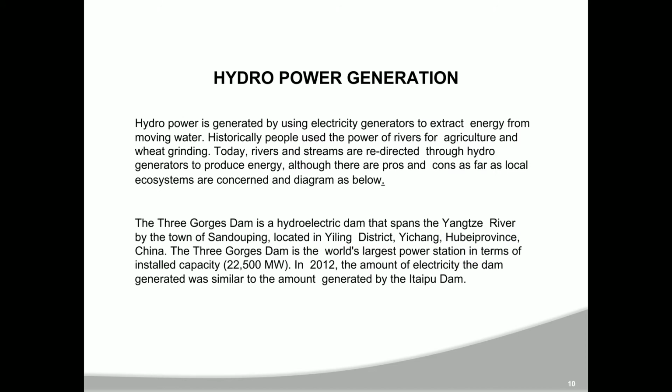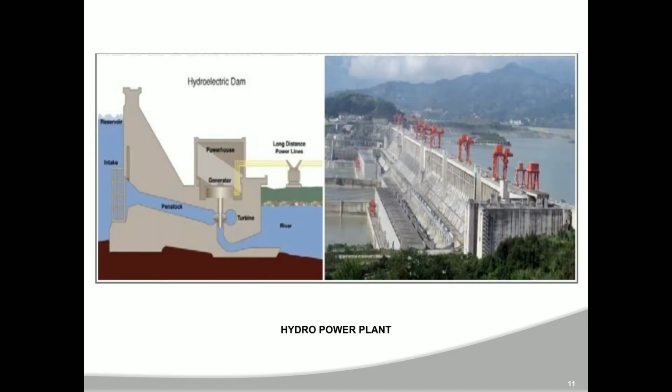Hydropower generation. Hydropower is generated by using electricity generators to extract energy from moving water. Historically, people used it to power mills off rivers for agriculture and wheat grinding. Today, rivers and streams are redirected through hydro generators to produce energy, although there are pros and cons as far as local ecosystems are concerned, and the diagram is as below. Hydropower plant.